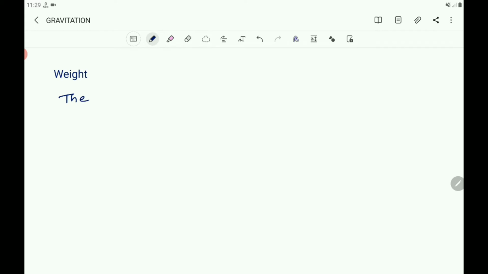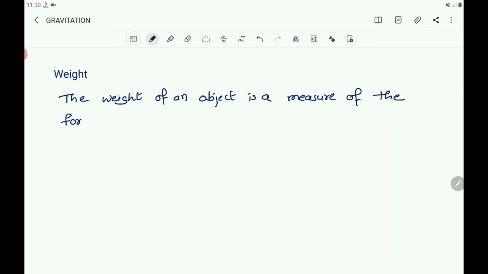So you write, the weight of an object is a measure of the force exerted on the object by gravity, or the force needed to support it.